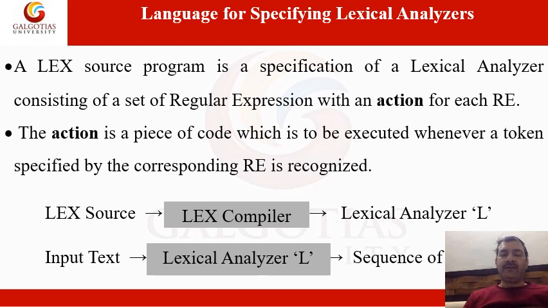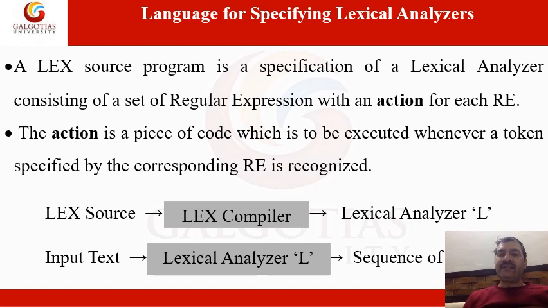Now we will discuss these particular points. Lex source is what? This is the source program. You will pass this lex source code into the lex compiler, and what will it generate? It will generate the lexical analyzer. You may call it L. The lex source program is passed into the lex compiler and it will generate the lexical analyzer.